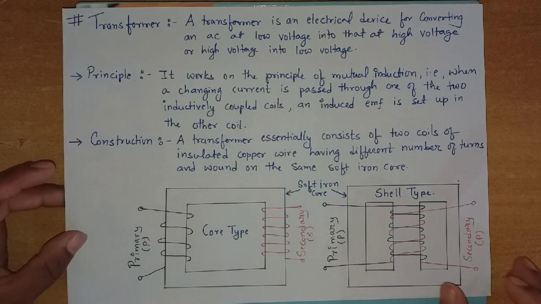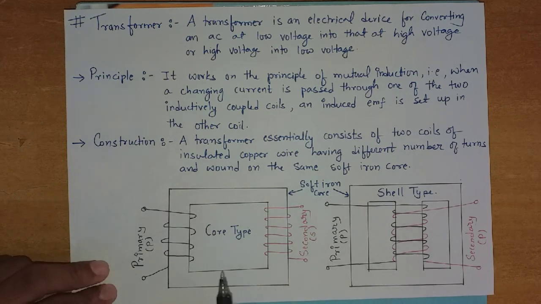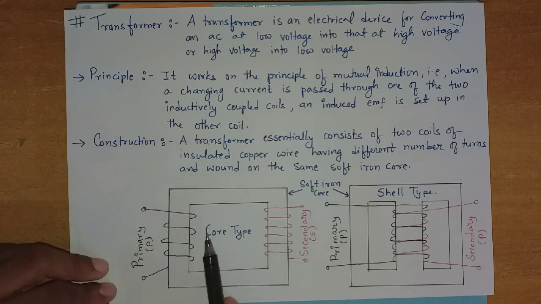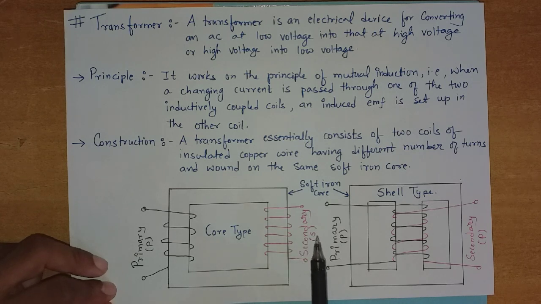So this is the transformer; depending upon the windings, it has two categories. Also, one thing we have to know about the number of turns: if the wire is thick, then the number of turns of winding is less. Remember that if the wire is thick, then the winding is less. If the wire is thin, then the winding is more. Clear? Means the number of turns is more.